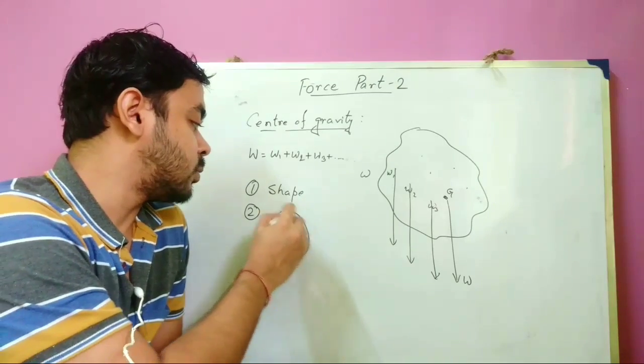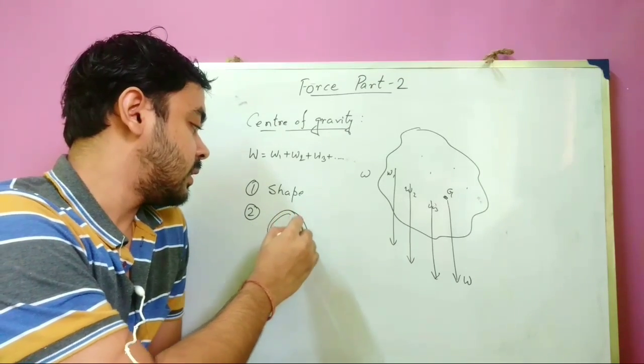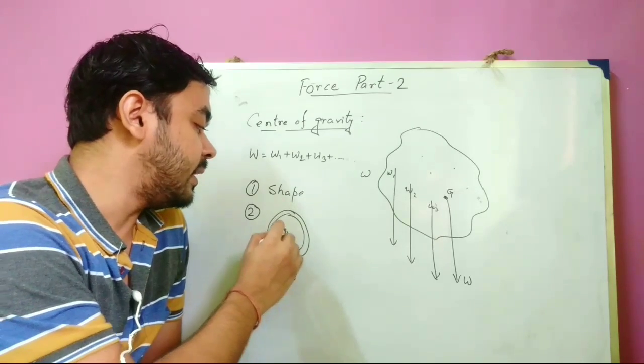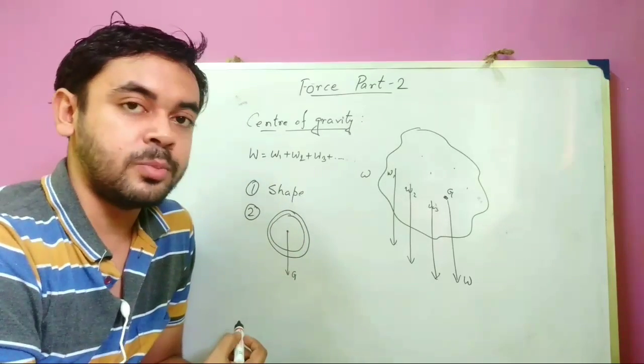Suppose this is a circular ring. In this case the center of gravity will be in the middle, but there is no material of the body.